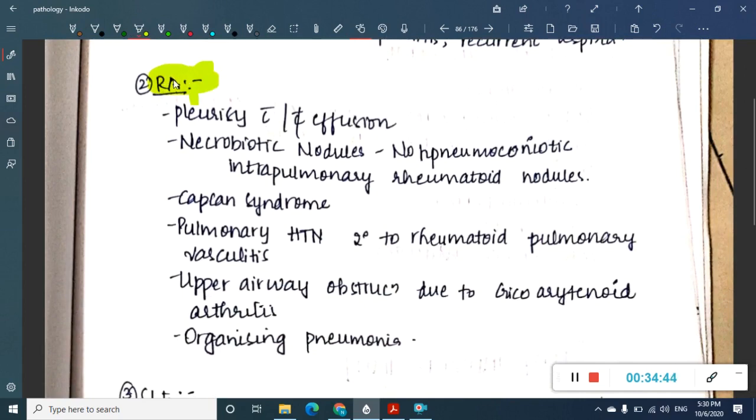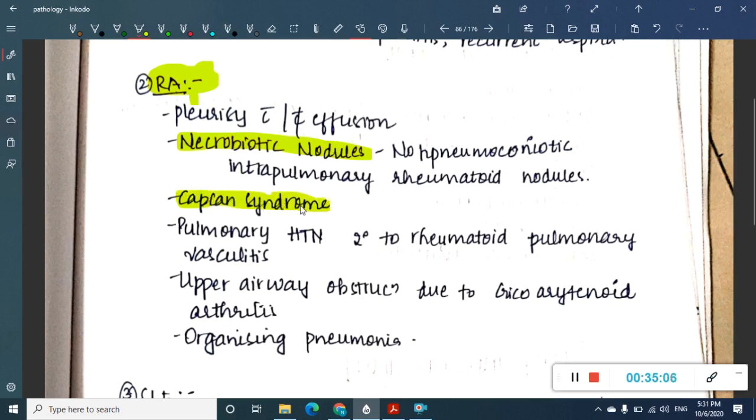In rheumatoid arthritis there is one important thing, you see necrobiotic nodules. What are necrobiotic nodules? In the lung you see presence of rheumatoid nodules, which are called necrobiotic nodules. And one more important thing is Caplan syndrome.